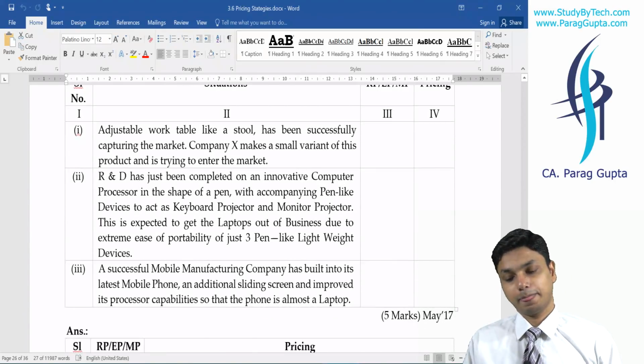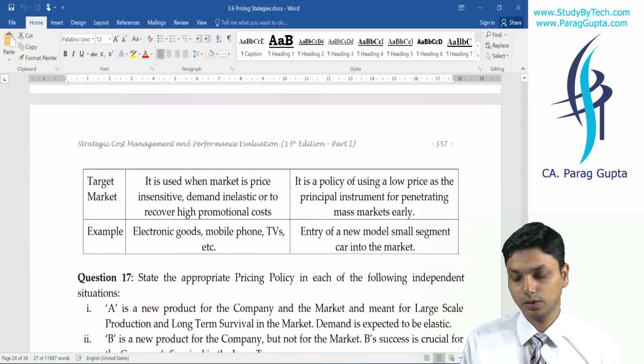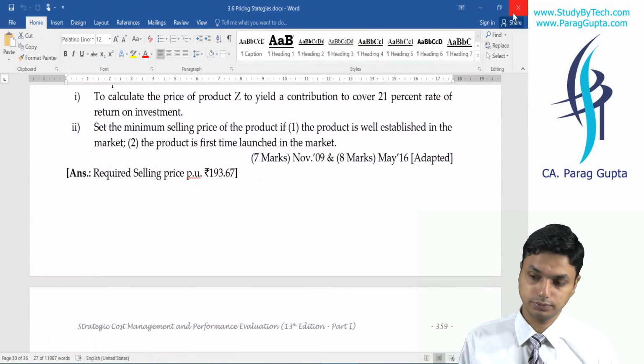Okay, these three pricings were there. Fine. This was the chapter, pricing decision.